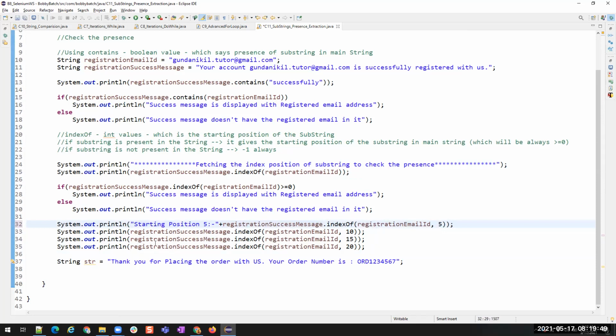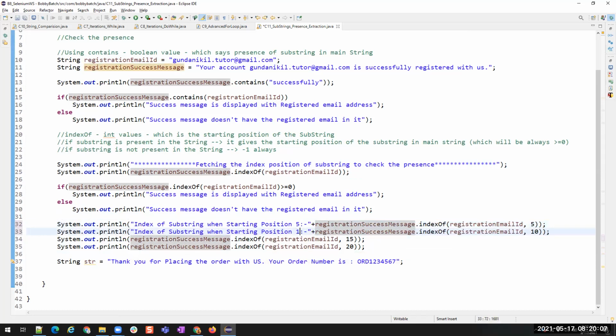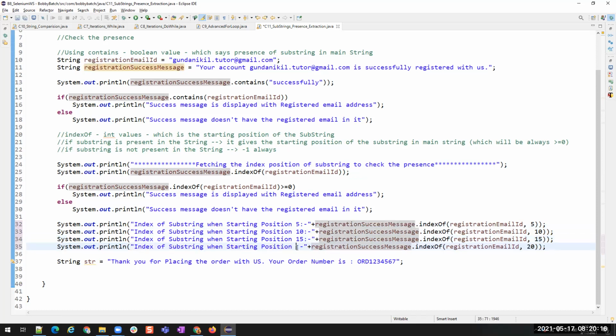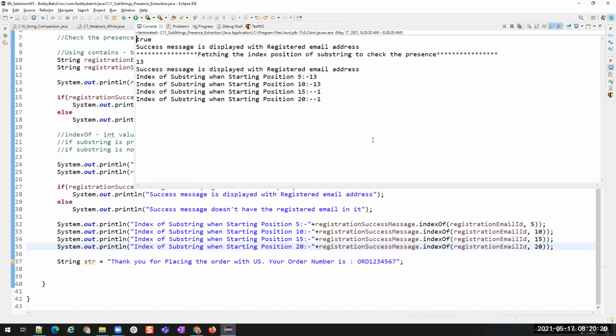Okay, index for starting position is 5. Now I'll paste it here. Starting position is 10. And then this will be 15. This will be 20. Okay. Now if I run this, observe the output and let me know.